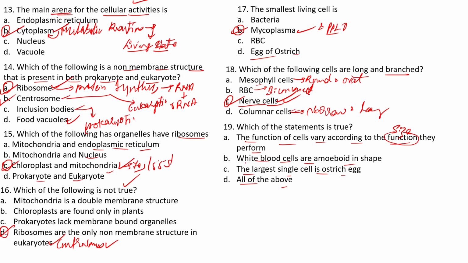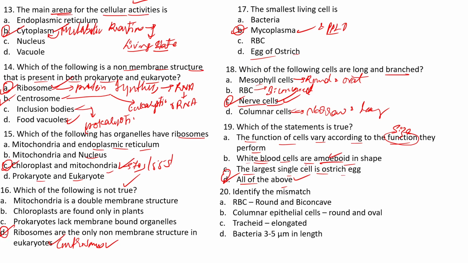And next we are having the white blood cells are mainly amoeboid in shape. It is also true. The largest single cell is the ostrich egg. All of the above. The right answer is all of the above. The functions of the cells vary according to the size and shape of the cells. And WBC, we know they are mainly amoeboid in shape, and the largest single cell we are having is the ostrich egg.